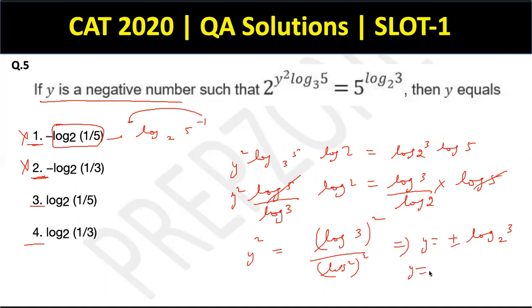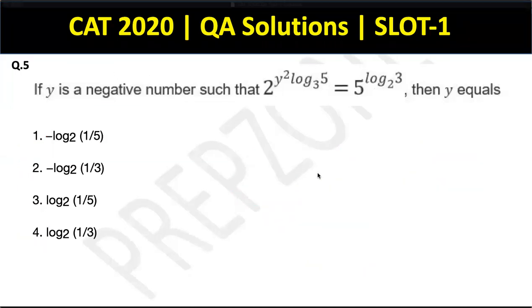So this can't be plus, this has to be minus. So this is y equals minus log 3 to the base 2, right? And this minus goes in the power of 3 to make it as log 1 by 3 to the base 2. So clearly my option that satisfies is option number 4. I would kind of put this question in level 1, but even if you put it in level 2, it's still okay and fine by me. Fair enough. Moving ahead to question number 6, guys, now.